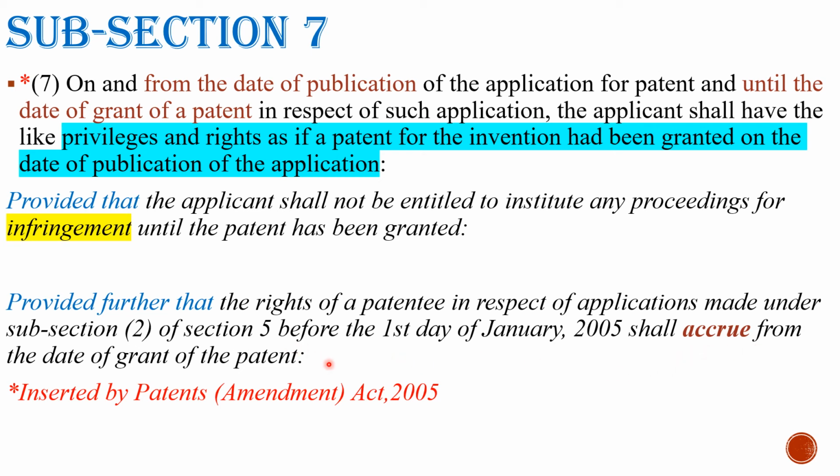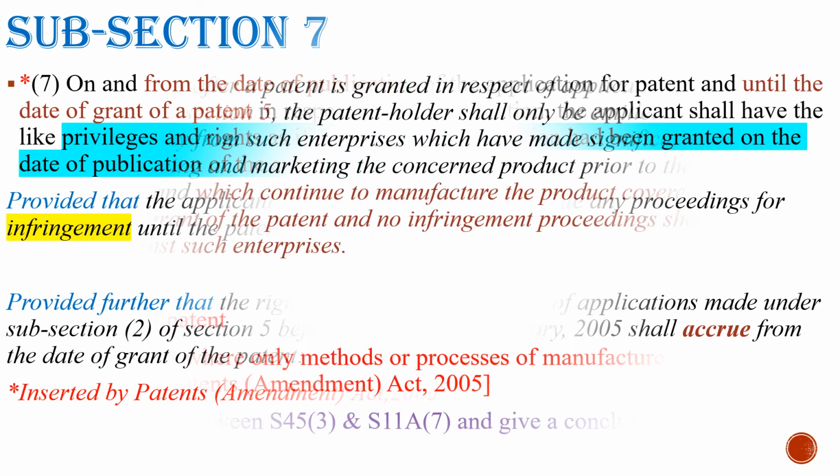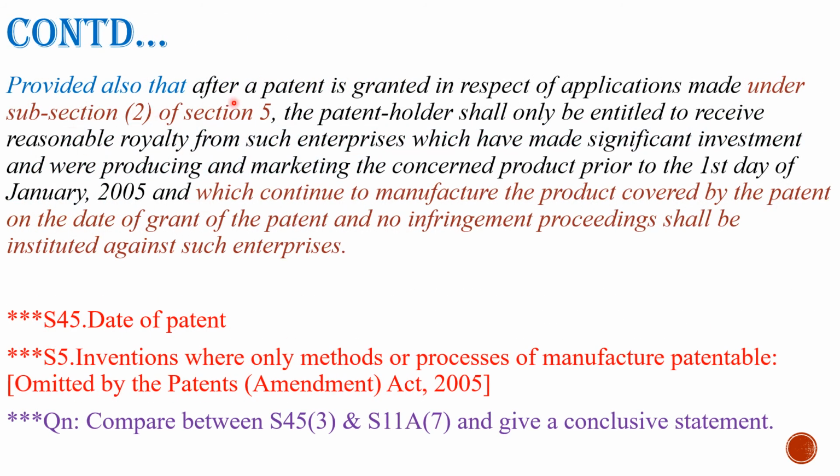We will read the further criteria. Provided also that after a patent is granted in respect of applications made under subsection 2 of section 5, the patent holder shall only be entitled to receive reasonable royalty from such enterprises which have made significant investment and were producing and marketing the concerned product prior to the first day of January 2005 and which continue to manufacture the product covered by the patent on the date of grant of the patent, and no infringement proceedings shall be instituted against such enterprises.